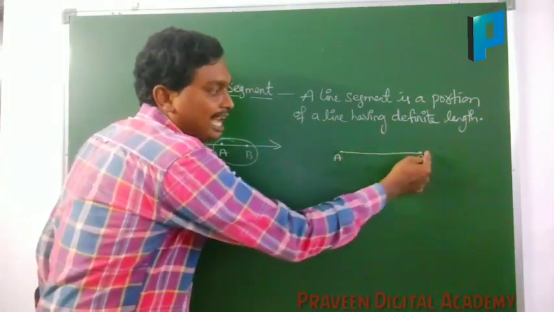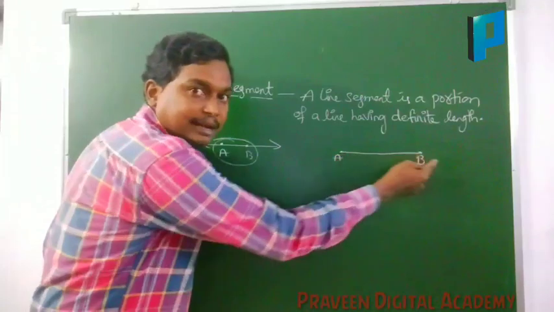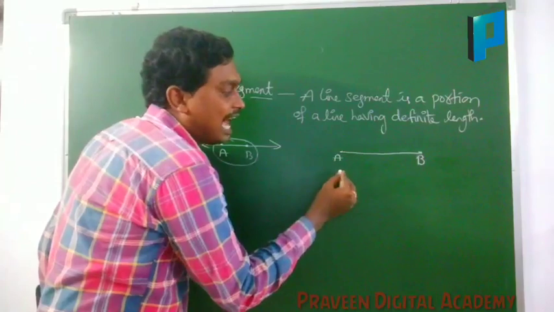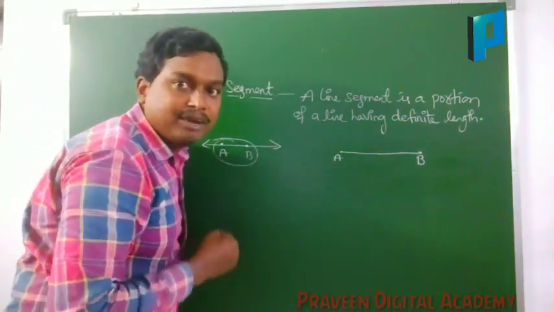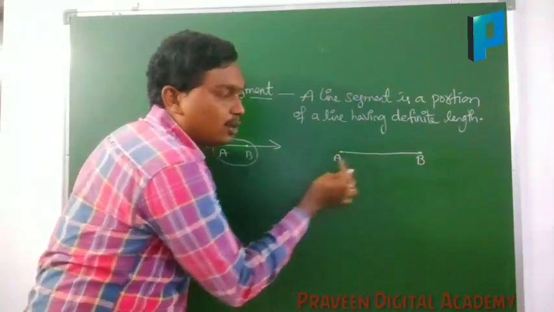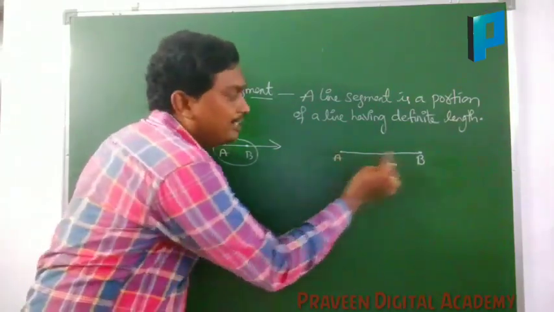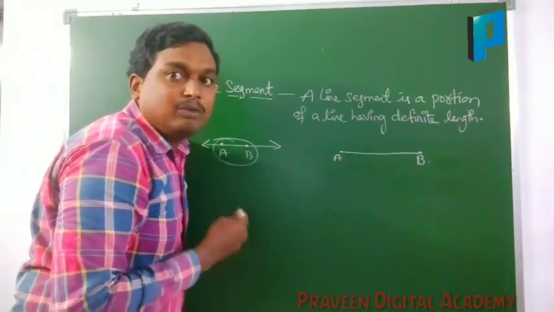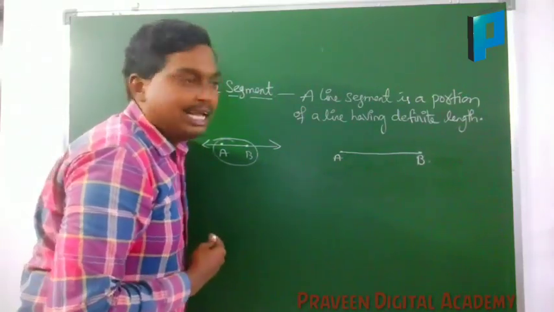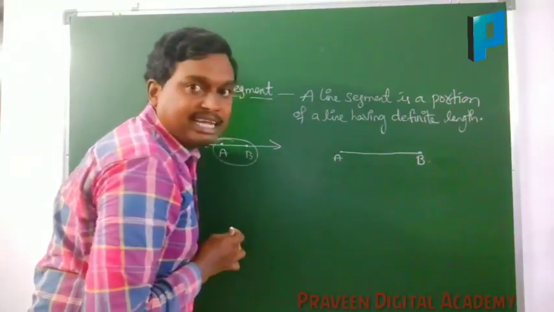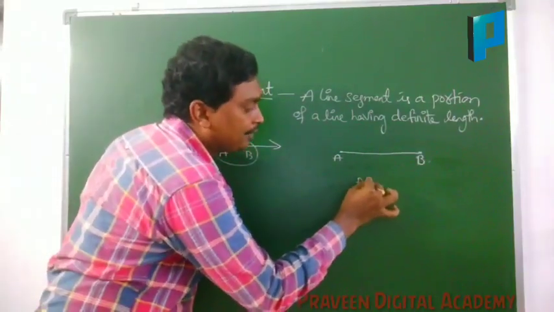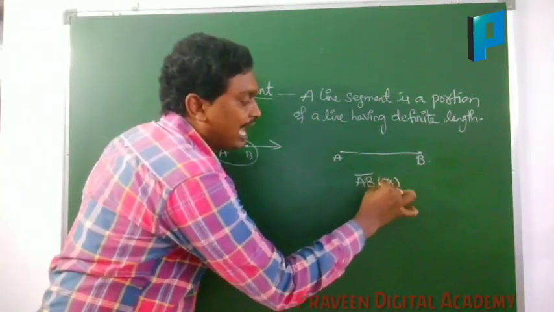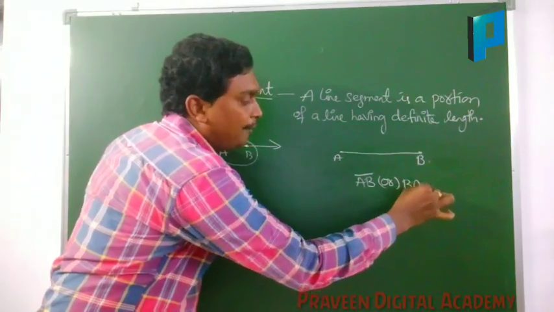This is one end point and this is the other end point. Here a line segment will have two end points, and this AB has a definite length. Definite means that by using a ruler, or scale, we can measure the length of a line segment. Wherever we can measure the length, we call it a definite length. Here this line segment is represented by AB bar, or you can represent it as BA bar.